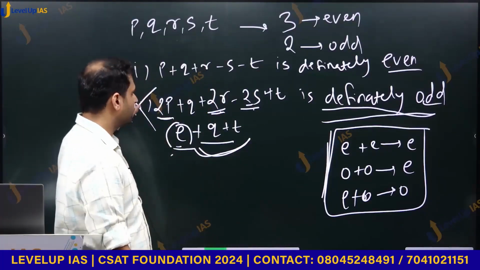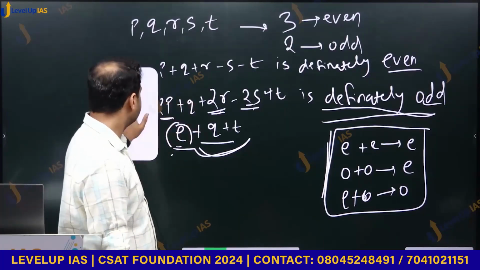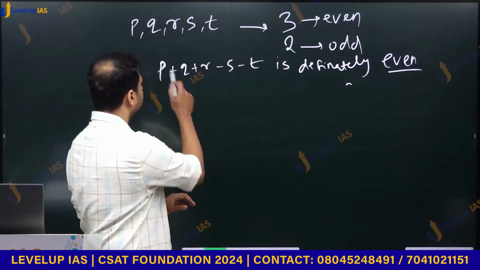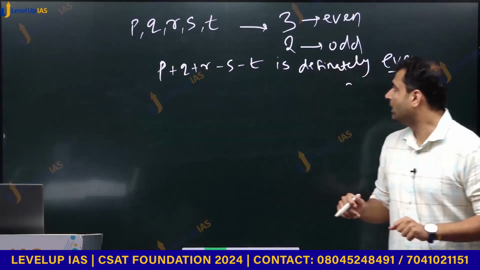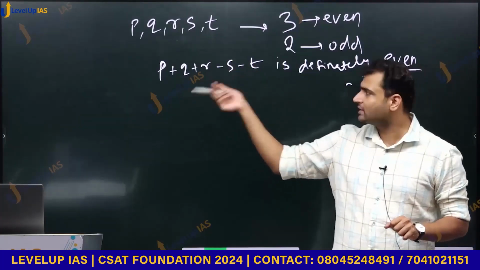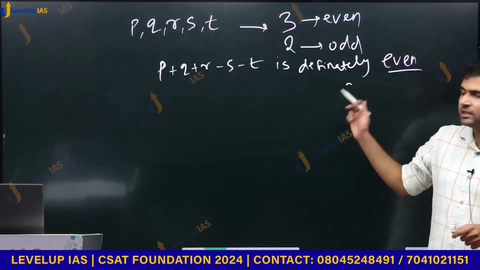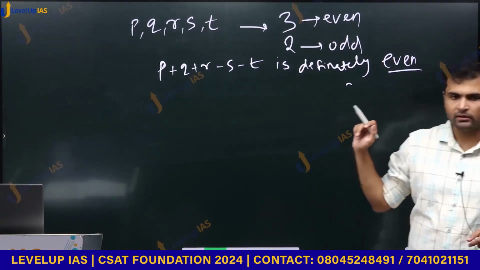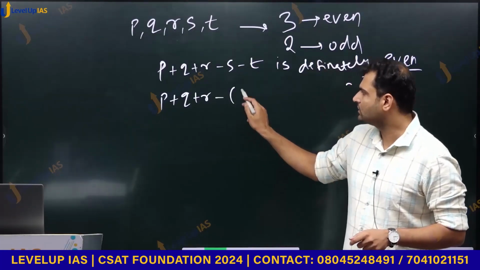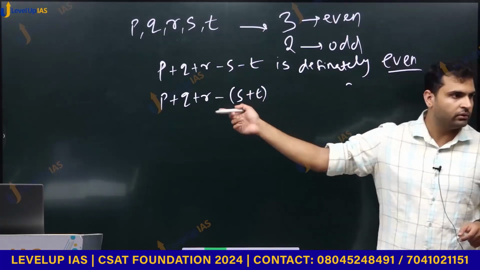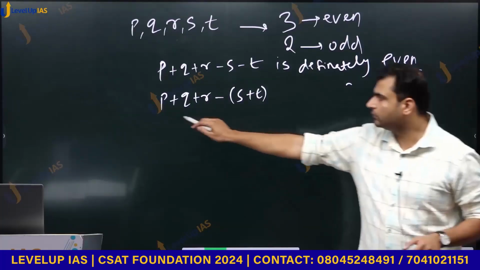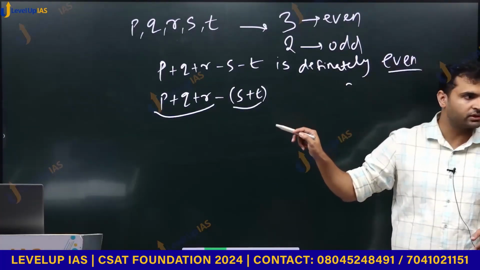Now let us come to the first question. It is there on the second page. Now we want to comment on whether this particular sum, where there are some additions and some subtractions, is even or not. What do we have here? We have p plus q plus r and minus s plus t. This is what we have. Minus I have taken as common, right? So we have this one number and there we have two numbers inside the bracket.